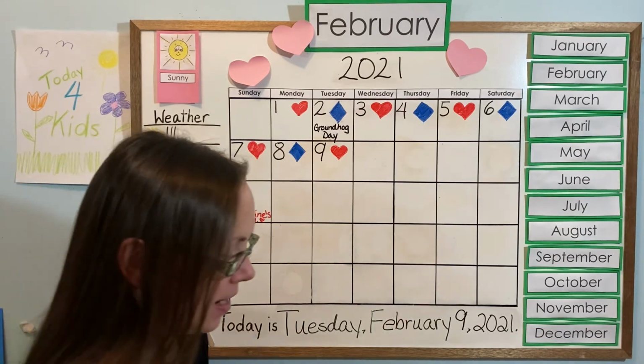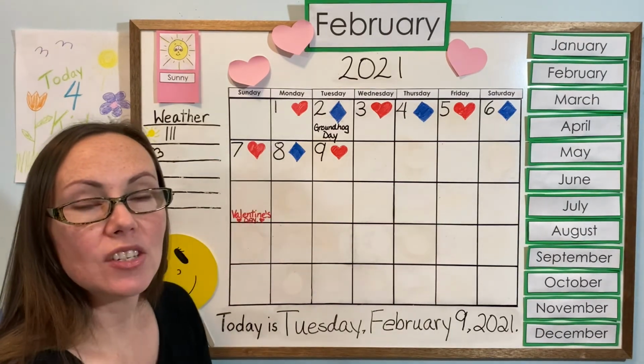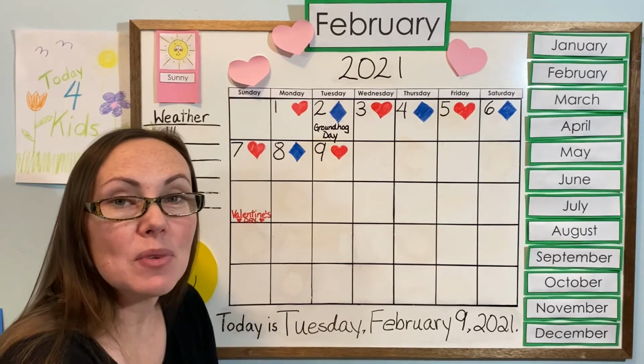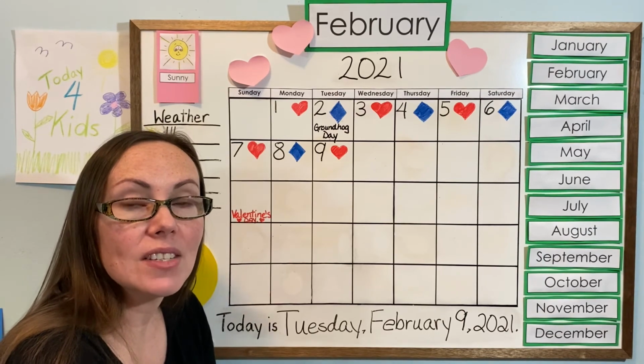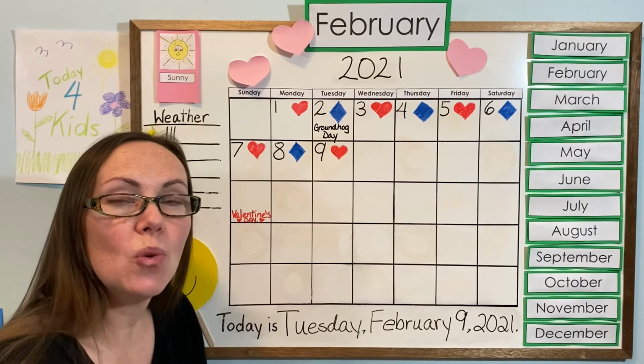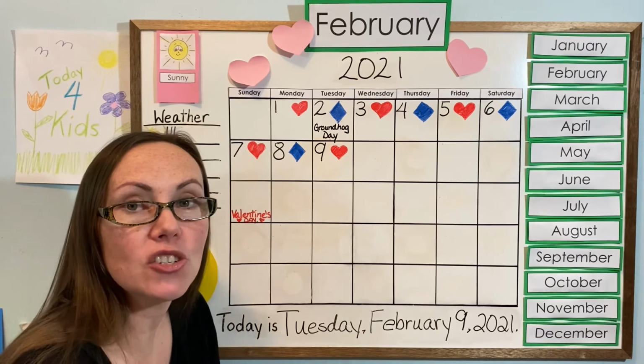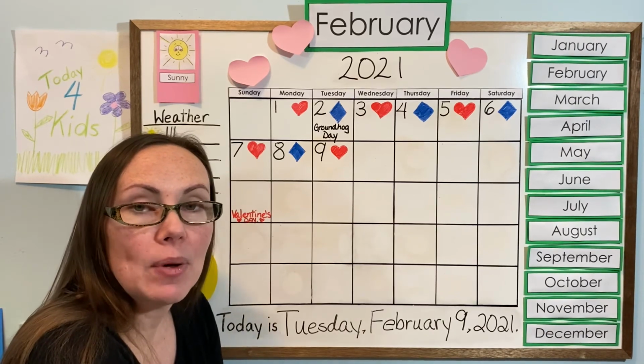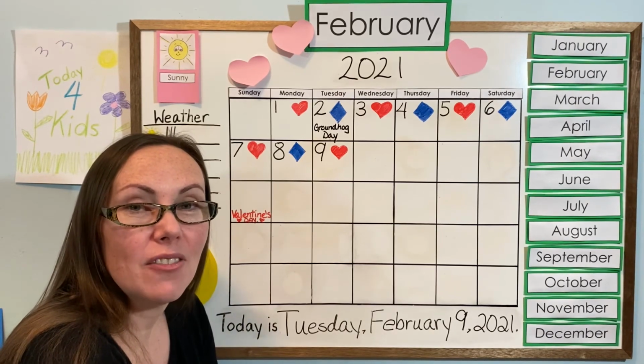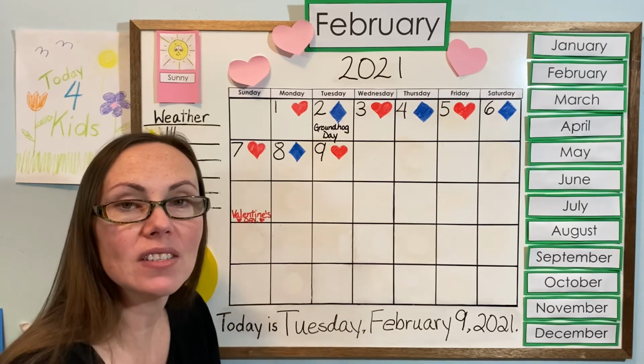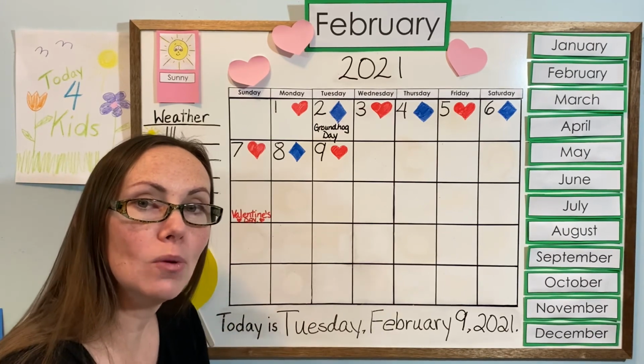And today, my nice thing that I'm going to do today, my kind thing, is I'm going to take some of the flowers that I make out of the pipe cleaners and the tissue paper, and I'm going to go put one in each of the mailboxes on my street. We just have a couple of houses on our block, and I'm going to make five and go put them in all the mailboxes so that everybody can have a little surprise when they get home today.